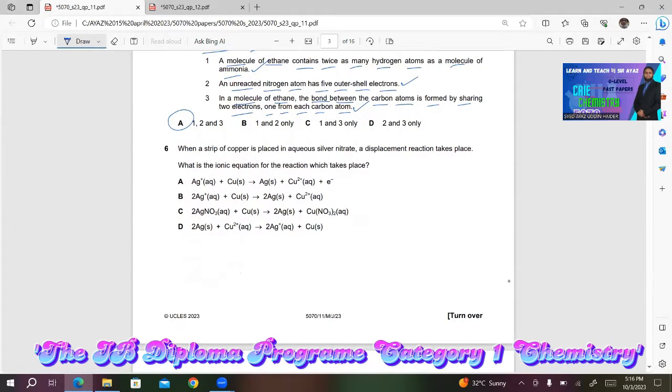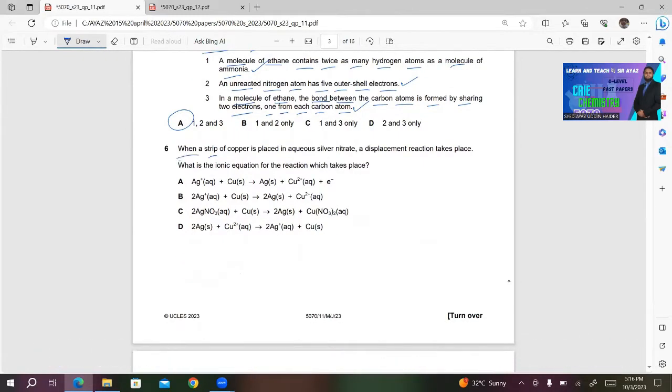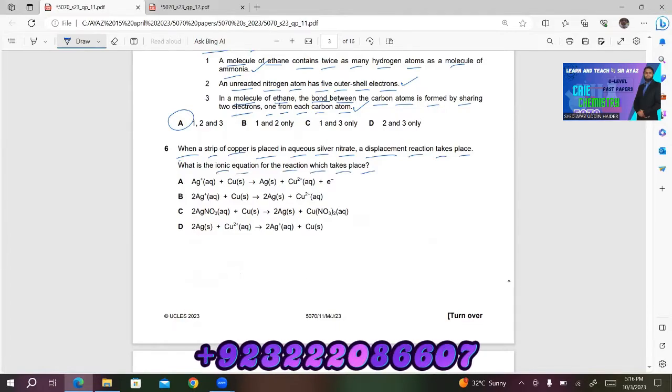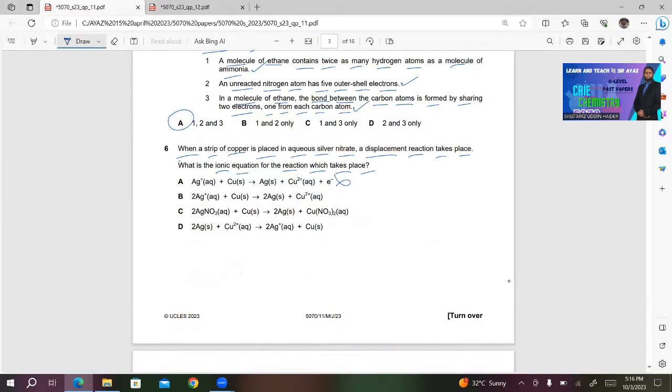Number 6, when a strip of copper is placed in aqueous silver nitrate, a displacement reaction takes place. What is the ionic equation for the reaction which takes place? If you look at all the ionic equations, the first one seems wrong, because in this equation they are also showing the formation of electrons. It's in fact lost and gained.